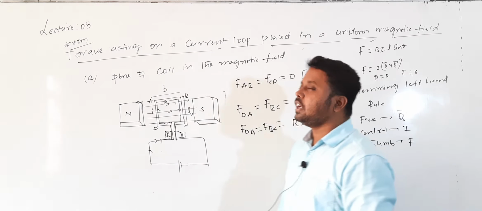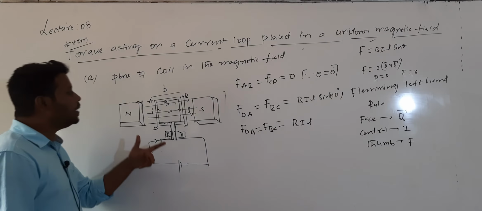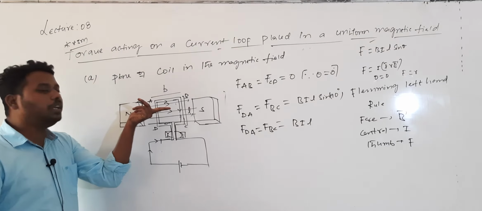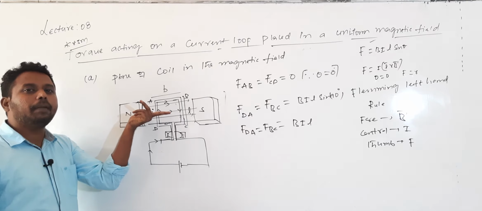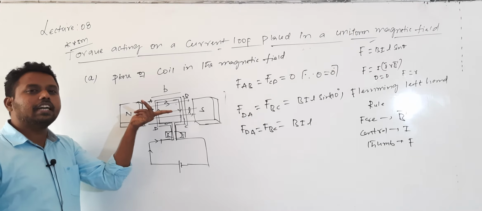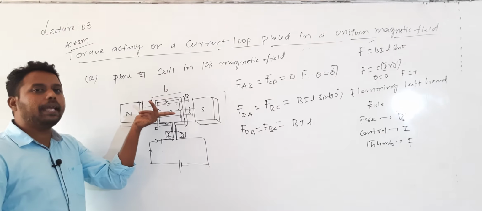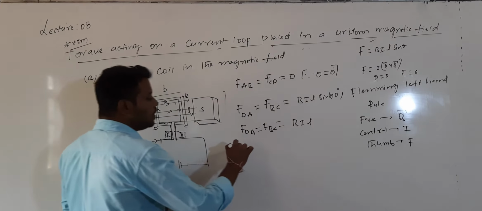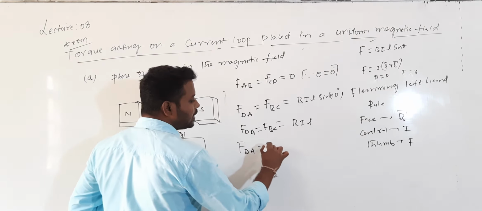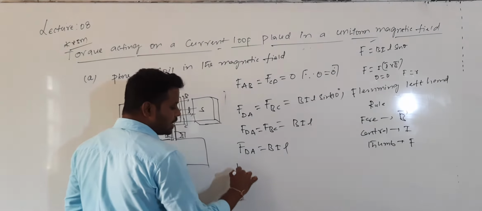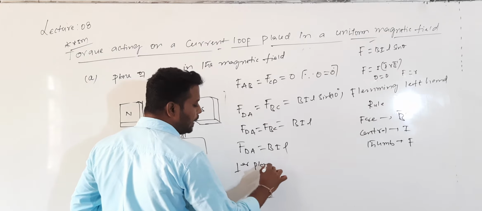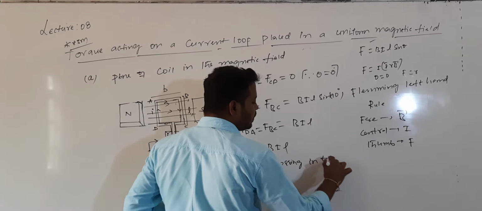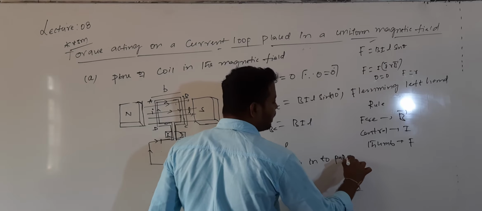According to Fleming's left hand rule, this is the direction of the magnetic field and this is the direction of current. The thumb indicates the direction of force. For the force acting on DA, which is B into I into L, the direction is perpendicular to the plane, passing into the paper.